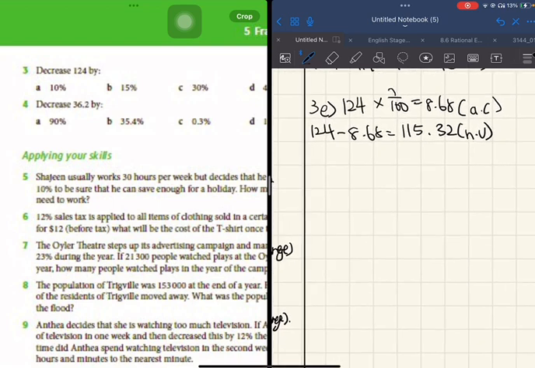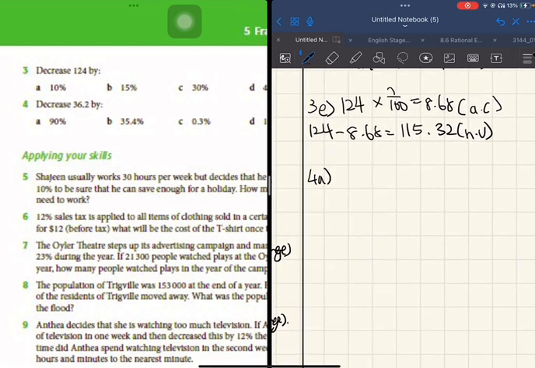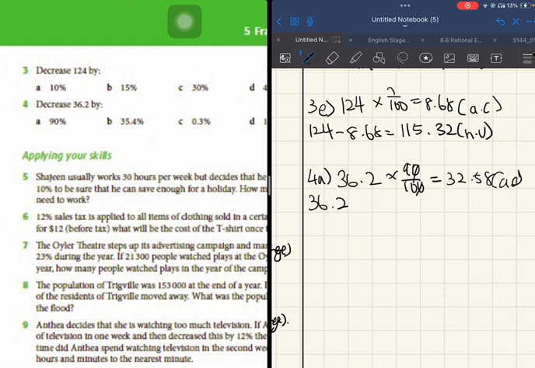Question 4a, decrease 36.2 by 90%. Still the same thing. And then you will get 32.58. This is the absolute change. 36.2 minus 32.58, you get 3.62. This is the new value.